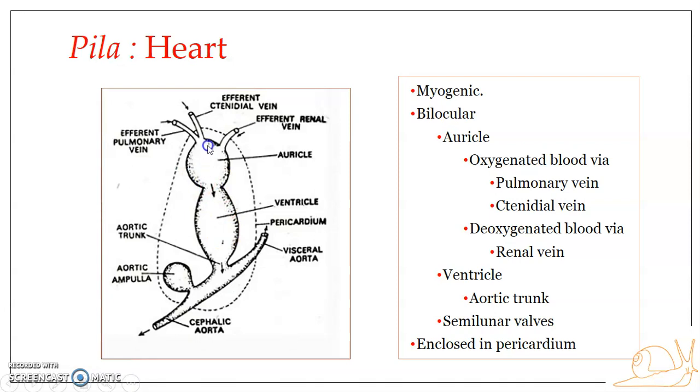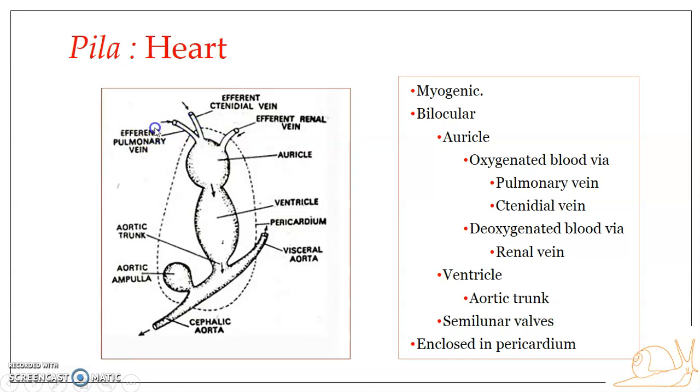The auricle receives blood through three main vessels. You can see here the auricle receives oxygenated blood as well as deoxygenated blood. So there is no demarcation or differentiation between oxygenated and deoxygenated blood over here. It actually does have a slight mixing up. Oxygenated blood is received through these two vessels, that is the efferent pulmonary vein and the efferent tenedial vein.